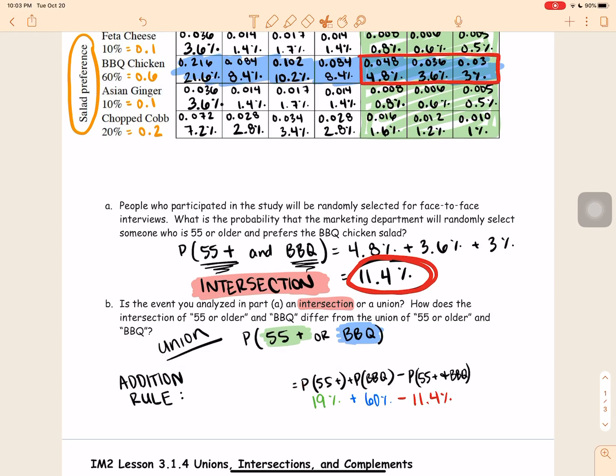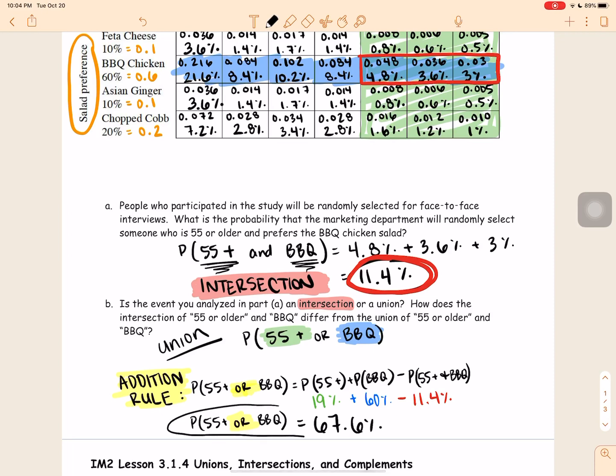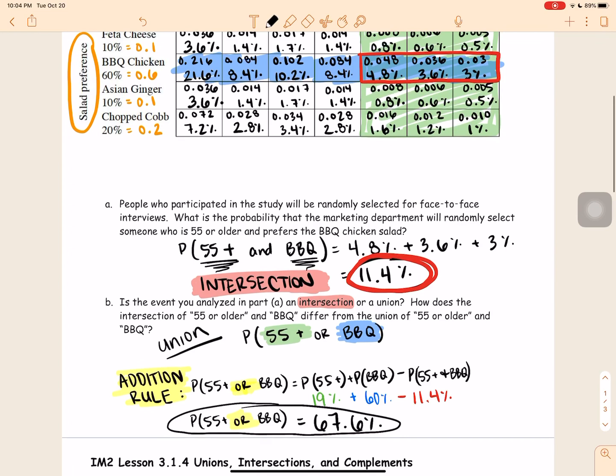Whenever something has the word or in it, you are using the addition rule. If you see the word or, that means you're calculating a union of two separate things happening. So then you have to subtract out the probability that they both happen at the same time. So whenever you do this, you're going to get 79% minus 11.4%. You have a 67.6% chance of selecting somebody from that sample, somebody who was surveyed, who likes barbecue or who is 55 and older.